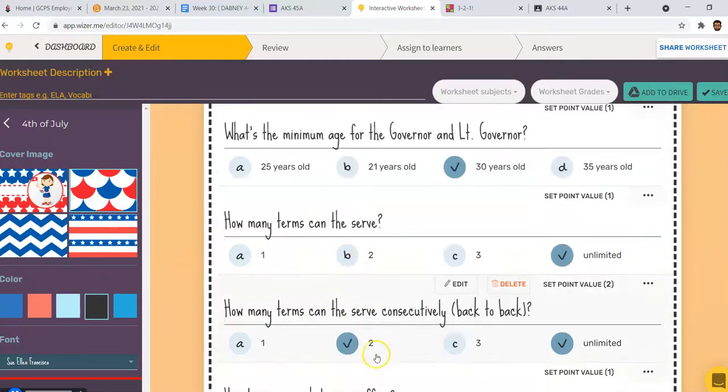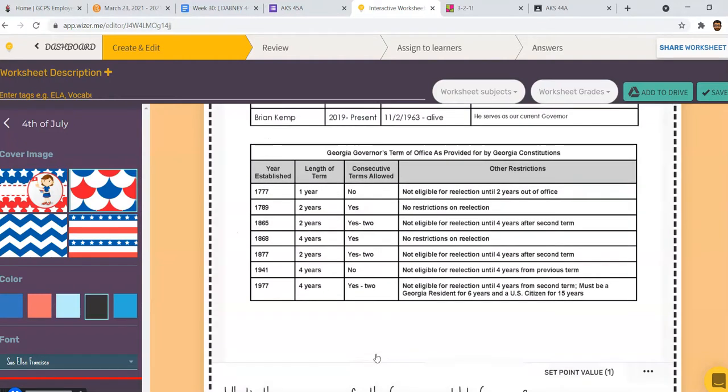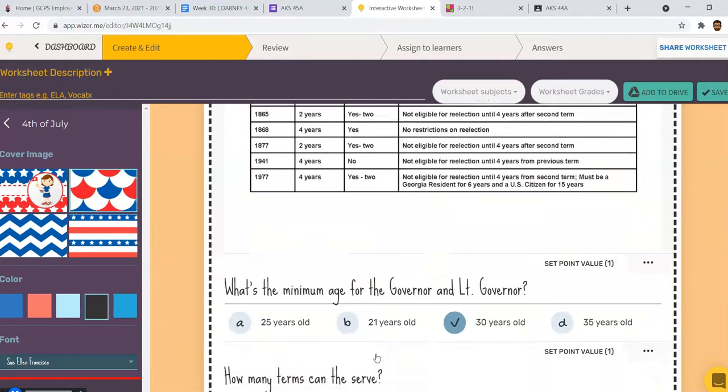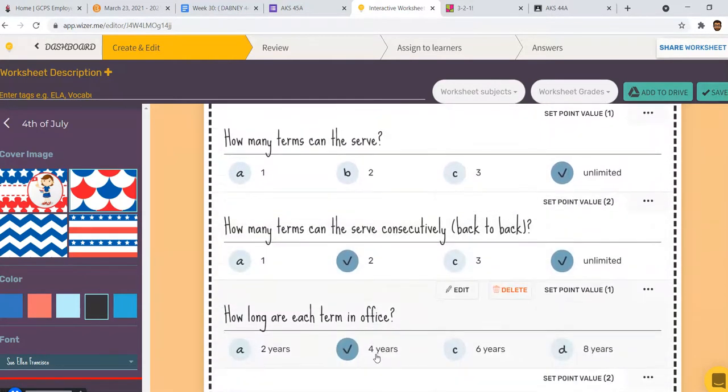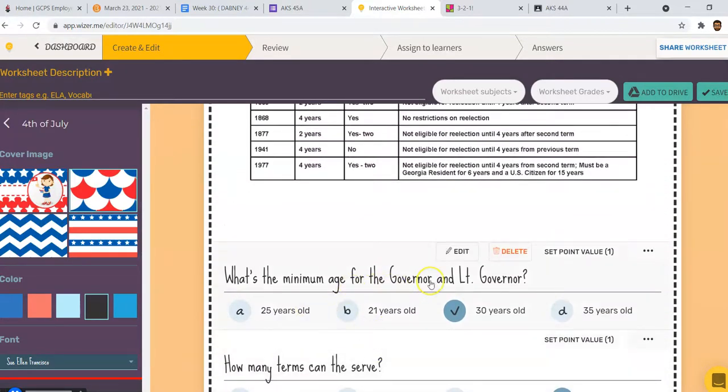Then they'll answer the questions below. This is a very great assignment, and it requires them to use their critical thinking skills. You may have to lead some of your lower learners to the first answer or two, but for the most part, I think the kids will enjoy this, and it will also be informational. Okay, so the question they will answer would be the minimum age of lieutenant governor.